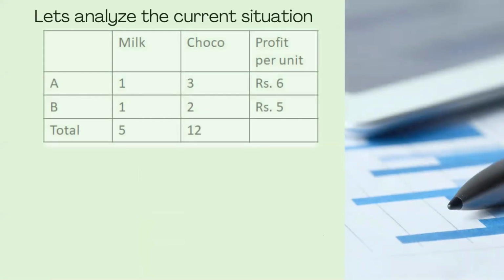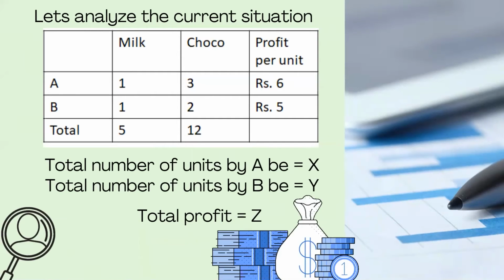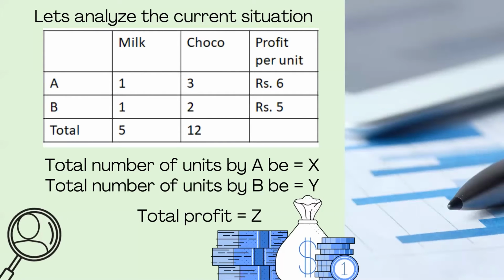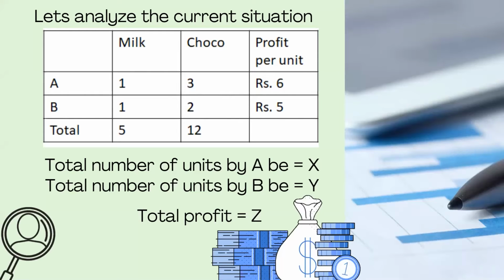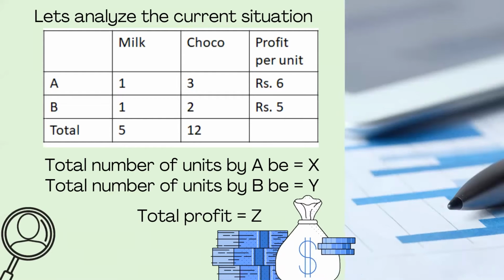So let's have a small idea. We are analyzing what is given in the question. I just formulated it as a table, so that it will be easy. For chocolate A, I need 1 unit of milk, 3 units of choco, and the profit per unit is rupees 6. For chocolate B, the milk is 1 unit, choco is 2 units, and the profit per unit is rupees 5.